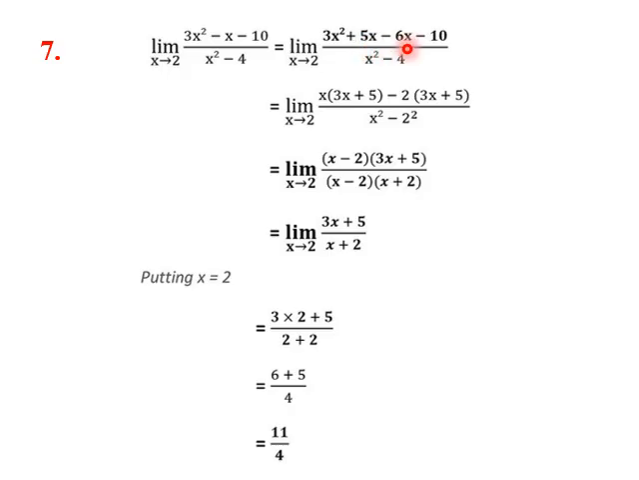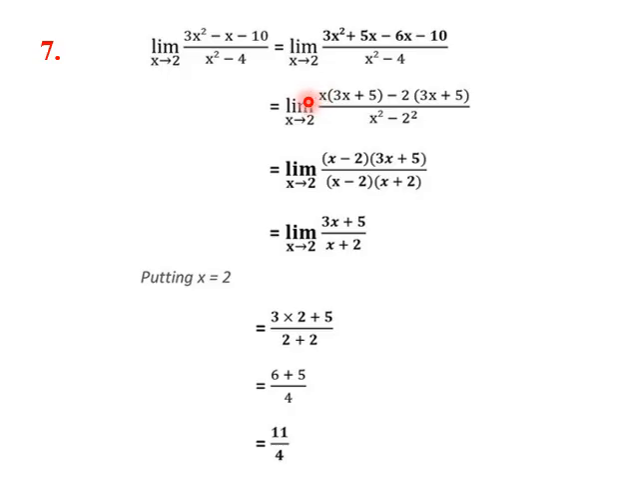Now we can take common factors. So this 3x plus 5 we can take common, so x will be outside. Similarly, 3x plus 5 will be here and minus 2 will be outside. x square minus 4 can be written as x square minus 2 square, which is a square minus b square. So this can be written as x minus 2 into x plus 2.